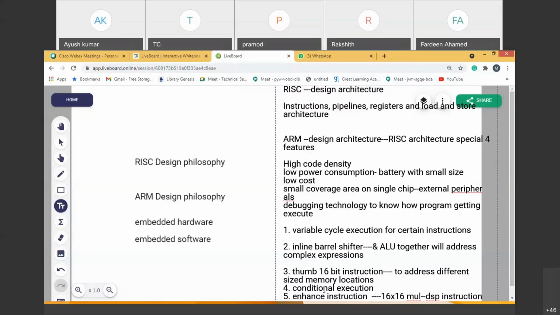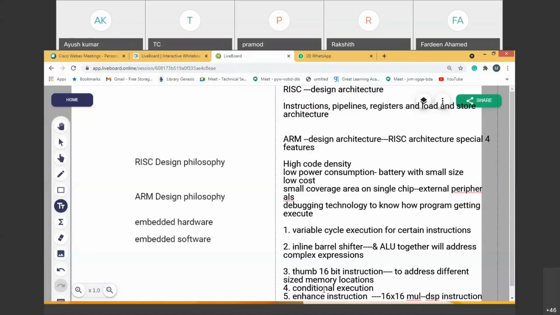As the name itself indicates, the memory controller connects the external memories to the processor, and the interrupt controller connects the external interrupts to the processor. So the memory controller and interrupt controller are the associated controllers with the ARM processor.